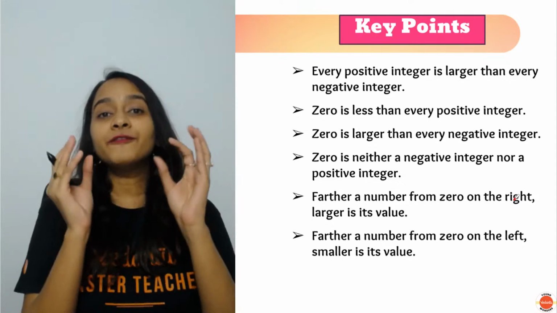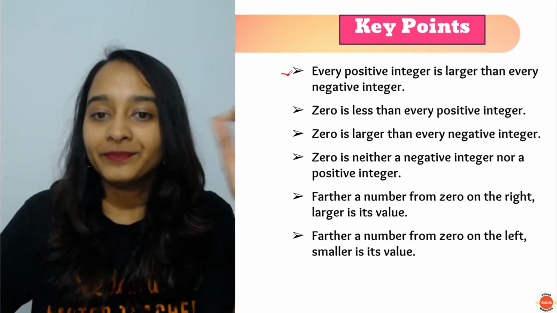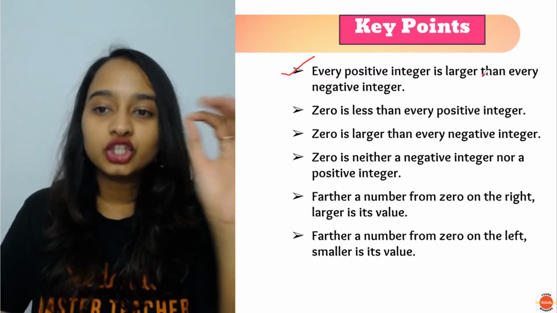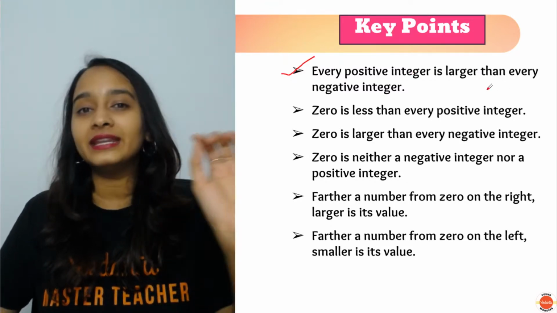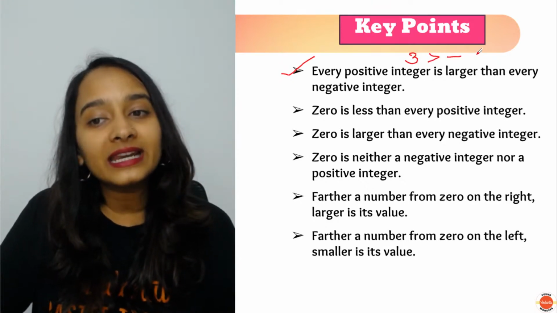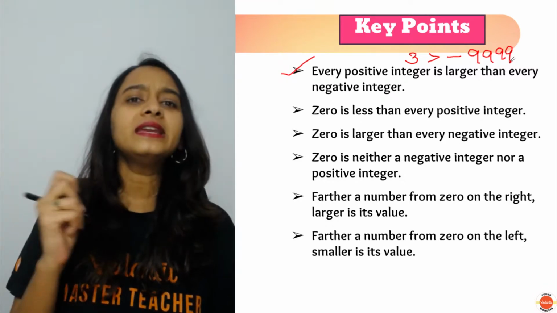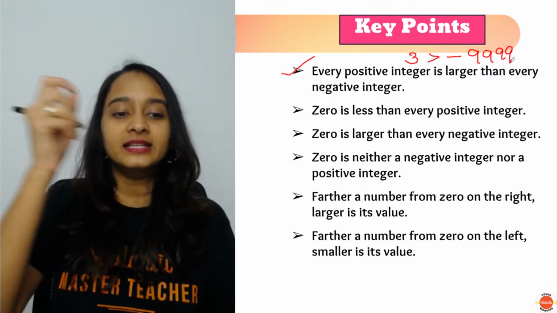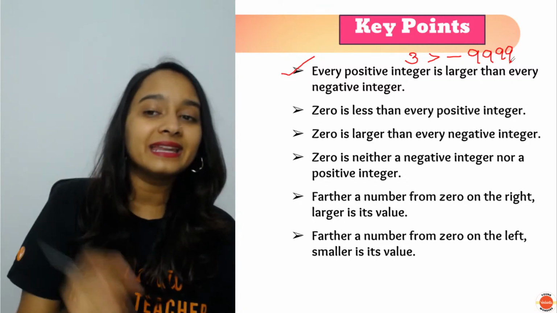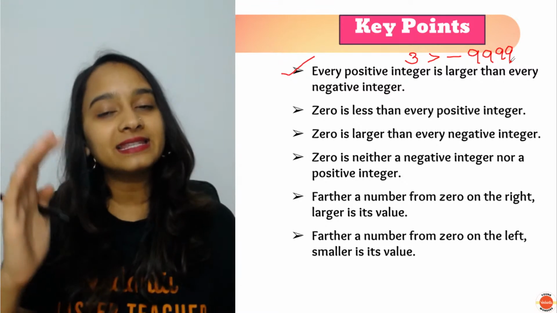So now, there are a few key points, important points that you have to remember. First one, every positive integer is greater than every negative integer. Let's take a number 3. 3 is always greater than minus 9,999. Every single time, a positive integer is always greater than a